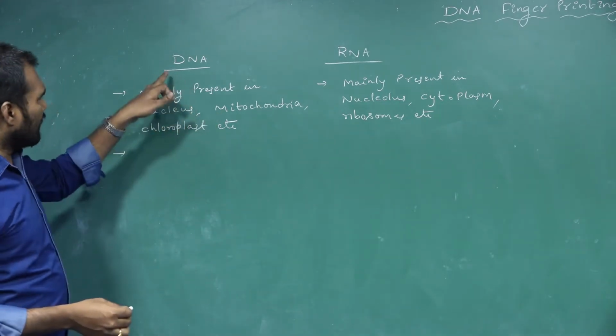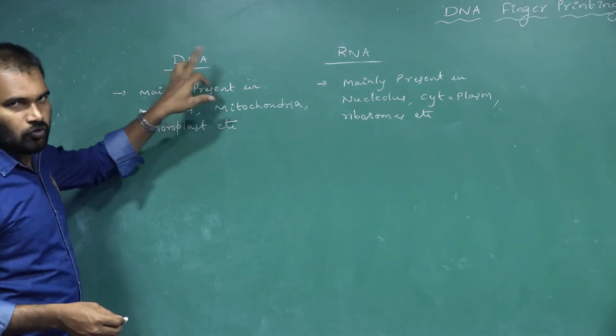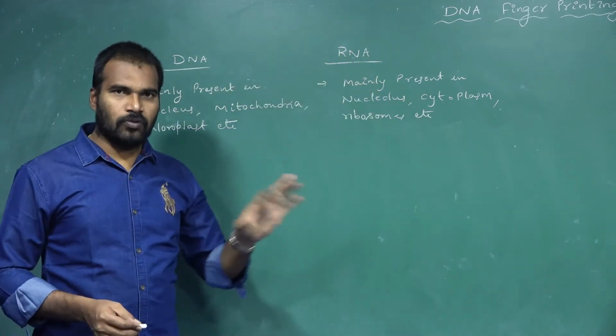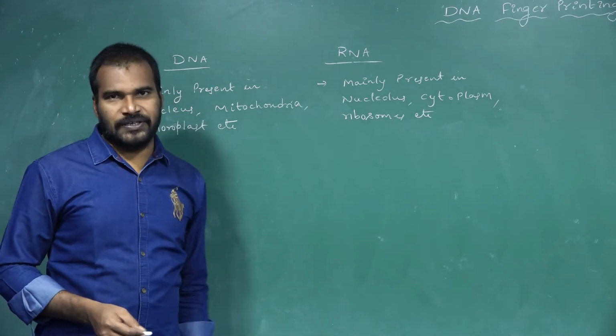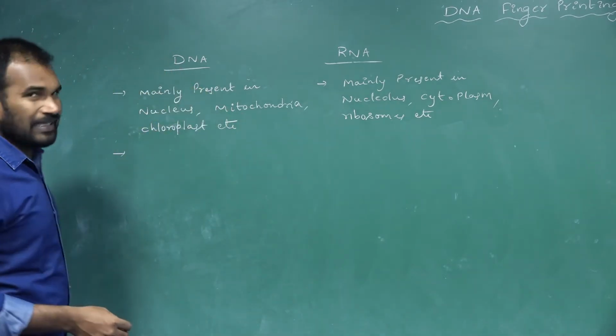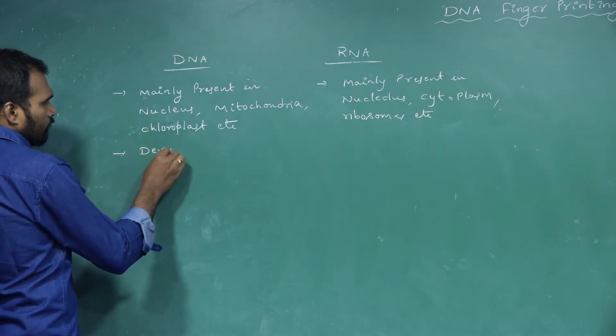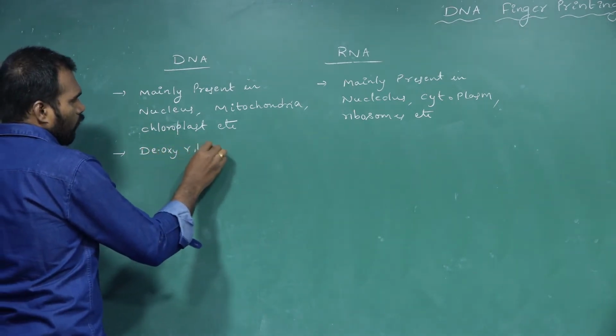The abbreviation: DNA is deoxyribonucleic acid, RNA stands for ribonucleic acid. They differ by the sugar present in them. What is the sugar present in DNA? That is deoxyribose sugar.